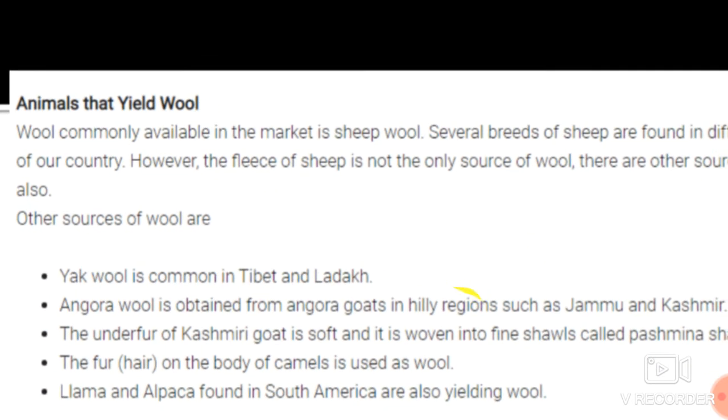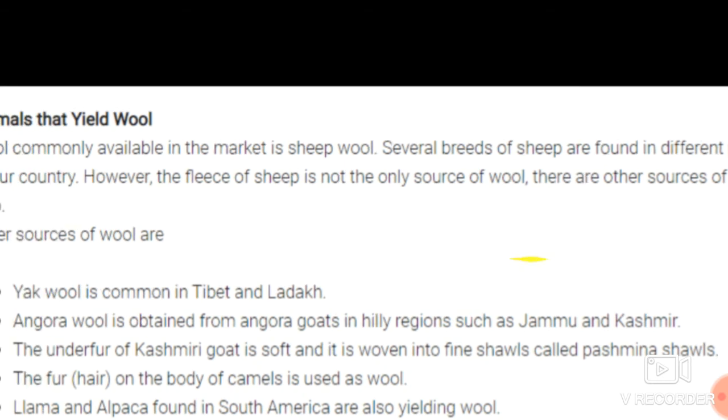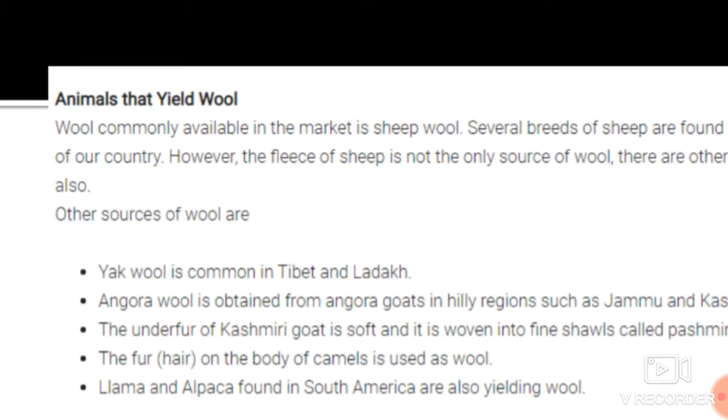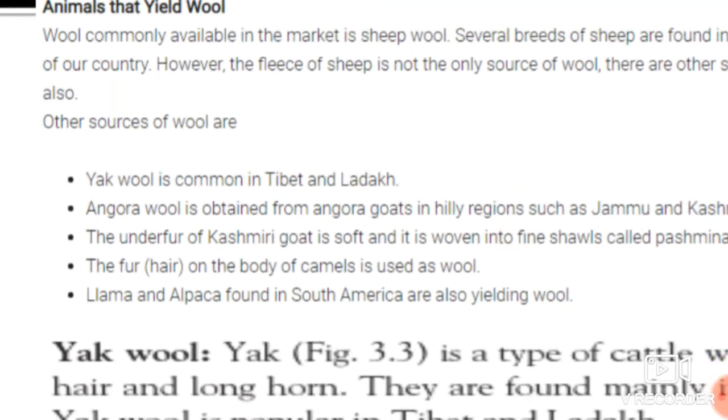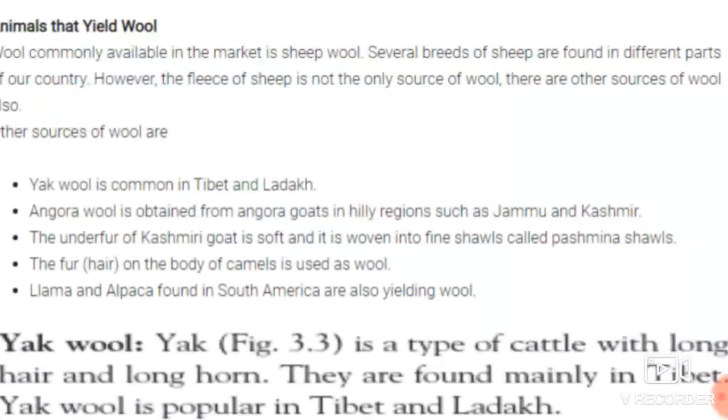However, the fleece of the sheep is not only the source of the wool. The fleece of the sheep means the hair present on the upper surface of the sheep. There are also other sources of wool. So what are these? Yak wool. Yak wool is common in Tibet and Ladakh, while the Angora wool comes from the Angora goat, which is present in the hilly regions such as Jammu and Kashmir.